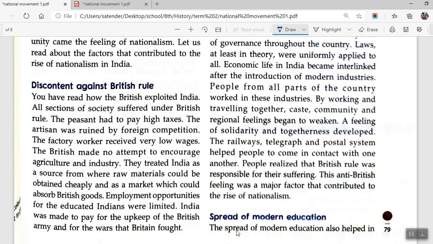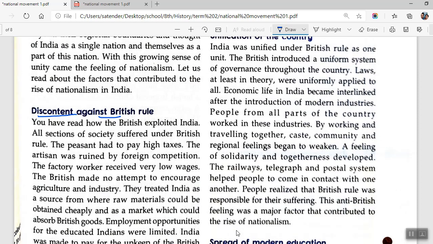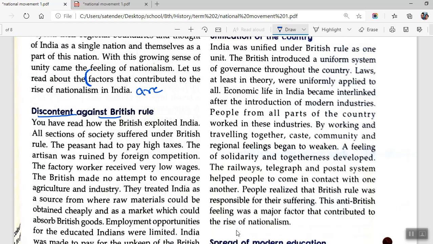So, rise of nationalism, we will be looking at railway, telegraph, postal system. We can just write the headings of these also, but we have a specific answer here, this anti-British feeling. Okay. So, you will be starting from here. The first heading of the question has to be factors that contributed to rise of nationalism in India are. Then you will be writing this heading, discontent against British rule. And below this, you will be writing all sections of society suffered under British rule.